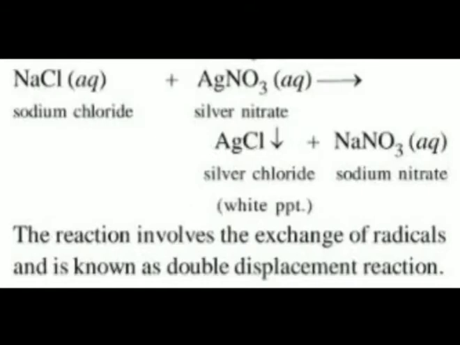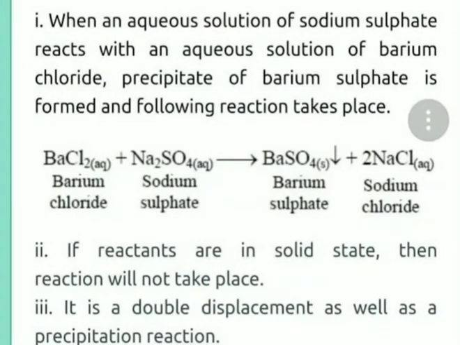So the number of atoms on the reactant side must be equal to the number of atoms on the product side. According to the law of conservation of mass, the reactant side must be equal to the product side. See that equation: sodium chloride plus silver nitrate gives a white precipitate of silver chloride and an aqueous solution of sodium nitrate.